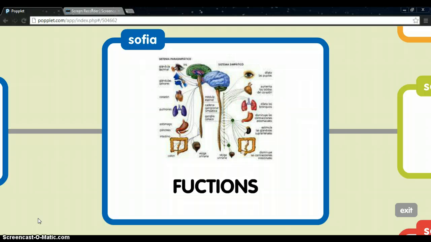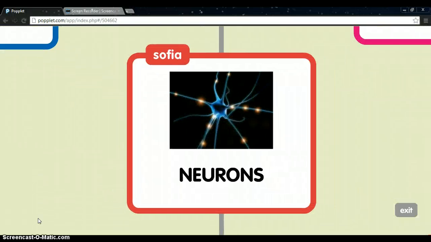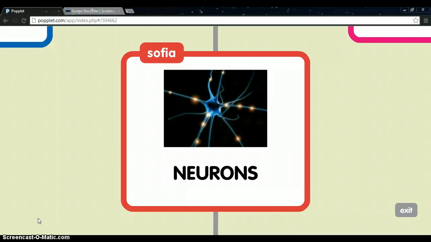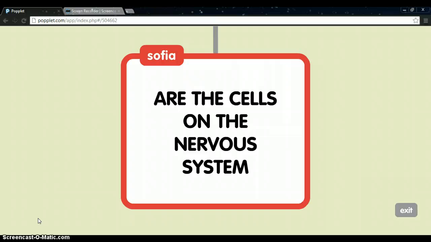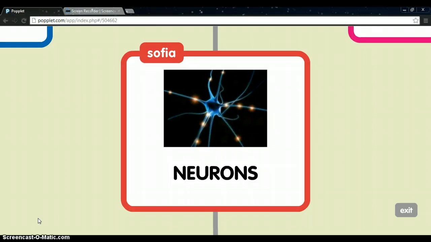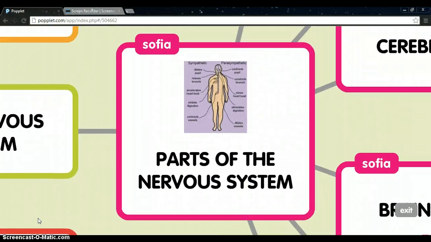The nervous system sends and receives information. Then we have neurons that are the principal cells of the nervous system. They receive or transmit information. They are grouped together to form nerves. Here you can see a picture. Then we have parts of the nervous system.